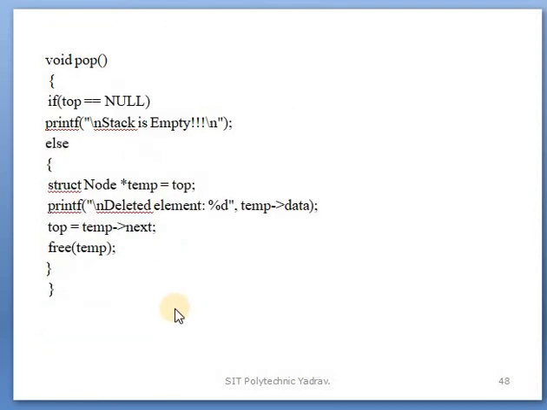After that, pop. If top is equal to null, the stack is empty. Otherwise, if the stack is not empty, the concept of a stack is that the last element is removed first, so the top element is assigned to the temp variable.